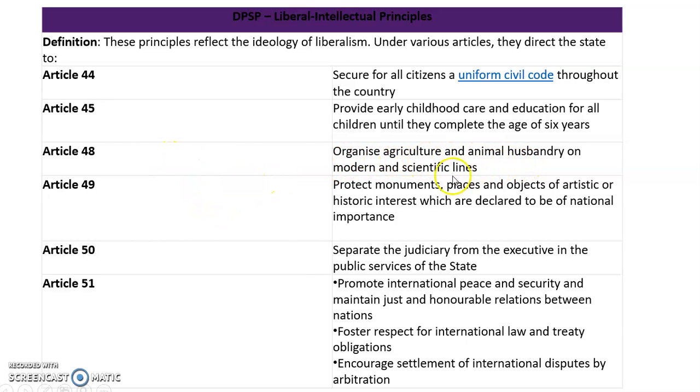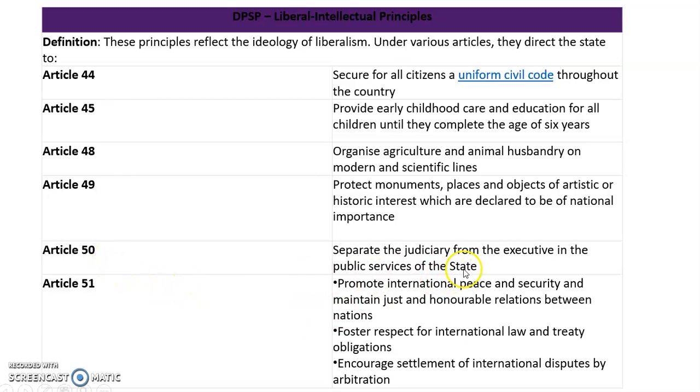48 says agriculture and animal husbandry must be organized on modern scientific lines. 49 says that it is the duty of the state to protect the monuments, places, objects of artistic or historic interest which are of national importance. So every state has to protect and preserve the monuments, so that future generations can have the information.